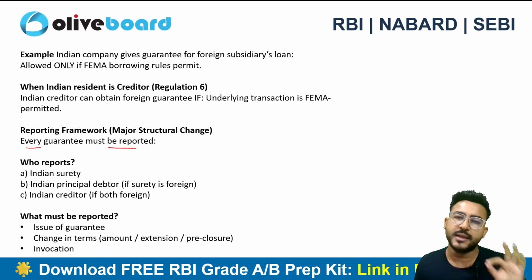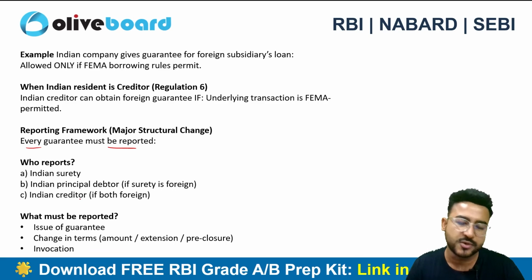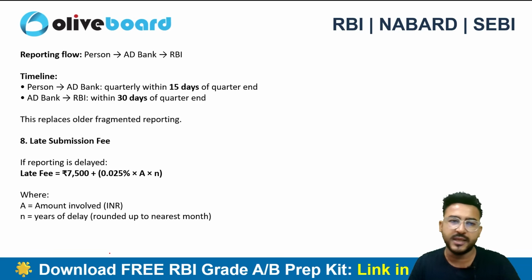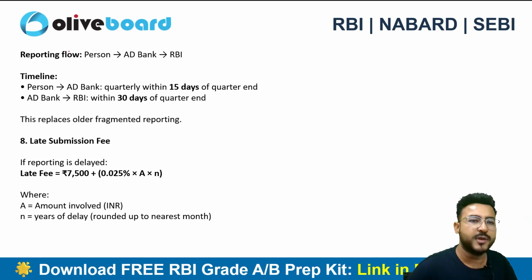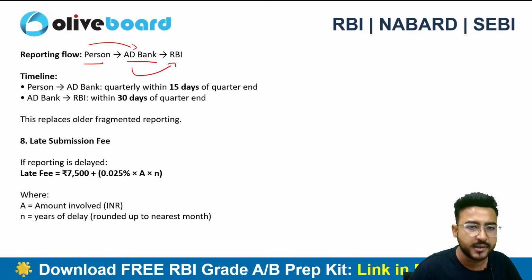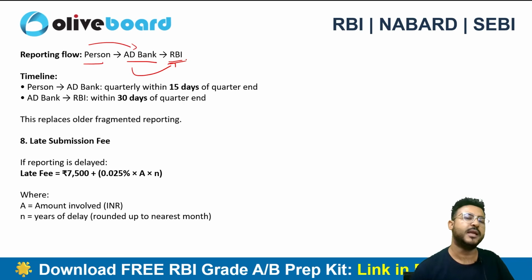The whole idea is that the Indian entity has to report the transaction to the Reserve Bank of India, right? The issue of the guarantee, any kind of change in the terms, or invocation of the guarantee, each and everything should be reported here. The reporting flow will be that the person will first intimate the authorized dealer category bank, and then the AD bank is going to report it to the RBI.